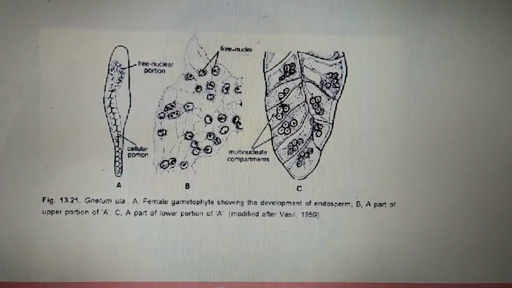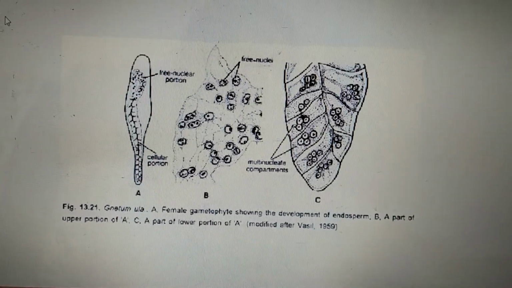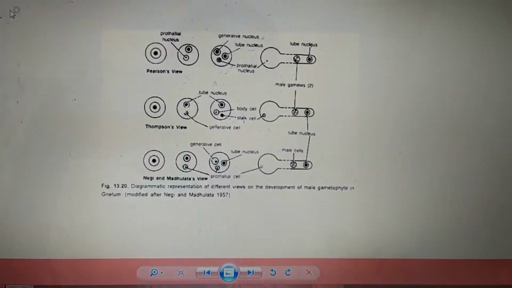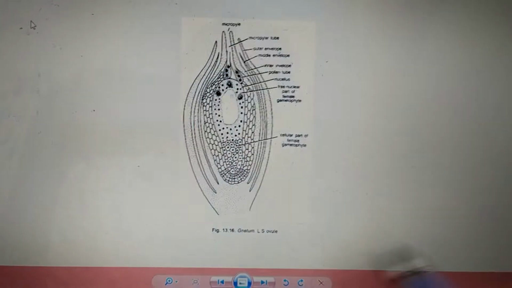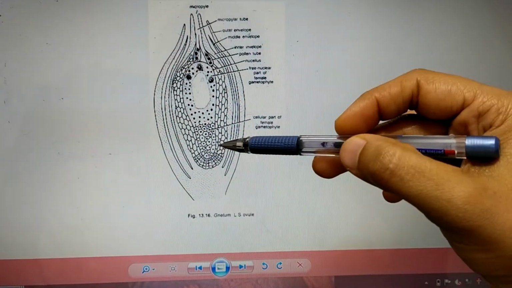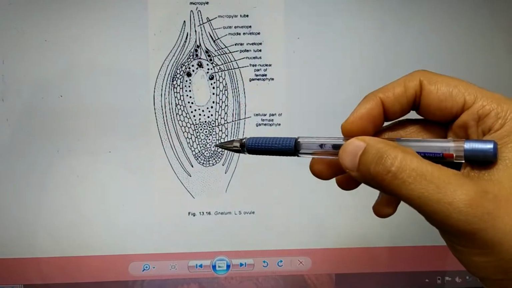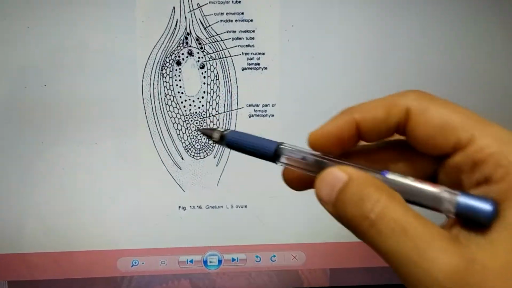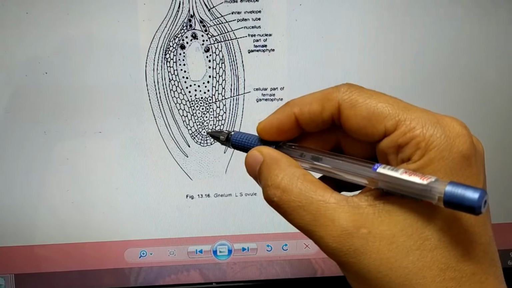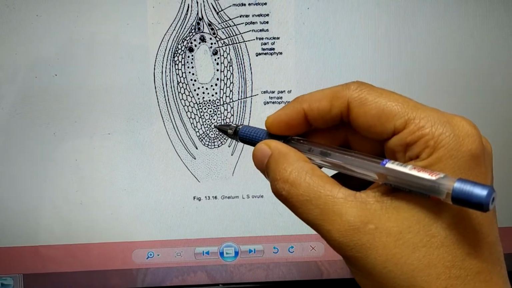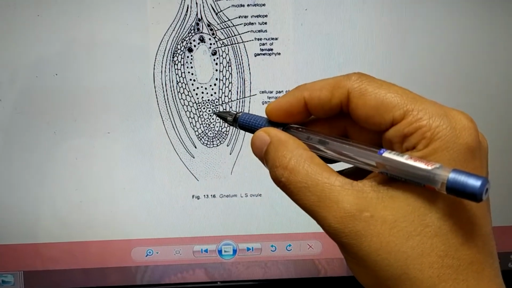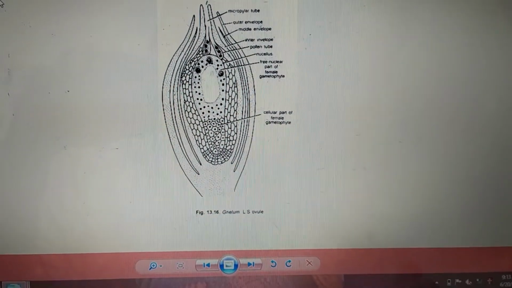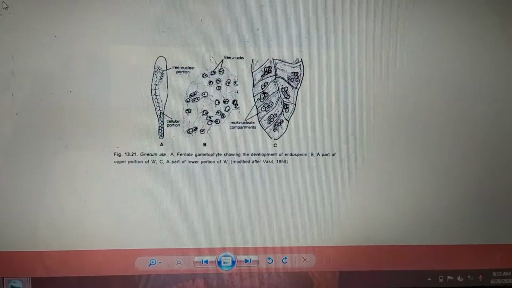However, in case of Gnetum, the development of the embryo's endosperm starts before fertilization. Here, it is going to start before fertilization from the lower part and it is going to proceed upwards, and this process is very slow, very slow. It is going to start from the lower part and proceed upwards very slowly before fertilization. Now what changes occur after fertilization is shown in this image.